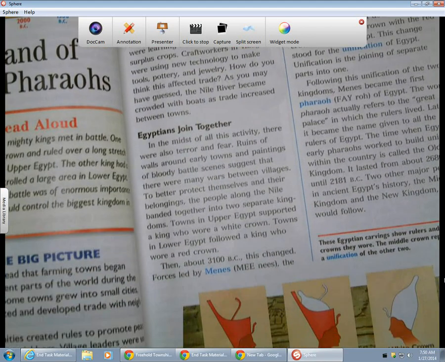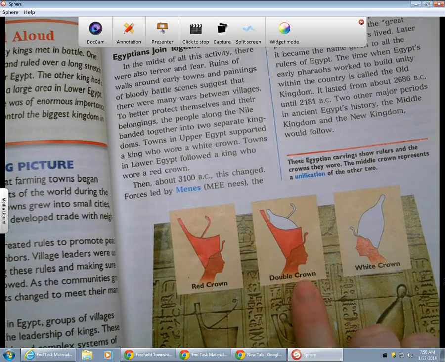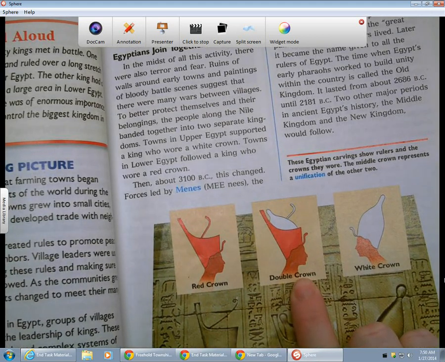And if you look at the picture below, this is the crown. So here's the red crown. This is the double, the unification of Upper and Lower Egypt, and here is the white crown.